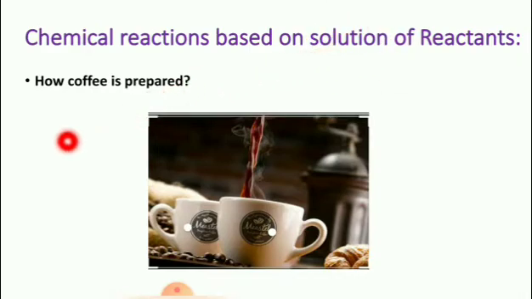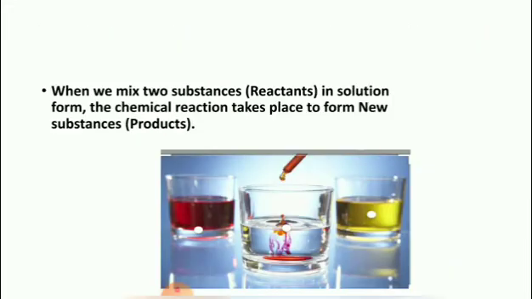Right. Students, do you like coffee? How is coffee prepared? As your mother does, when milk is mixed with coffee decoction, the color of the milk and decoction changes due to chemical reaction. Your mother adds enough sugar to make it tasty. Like this, when we mix two substances, that is reactants, in solution form, chemical reactions take place to form a new substance, that is product.